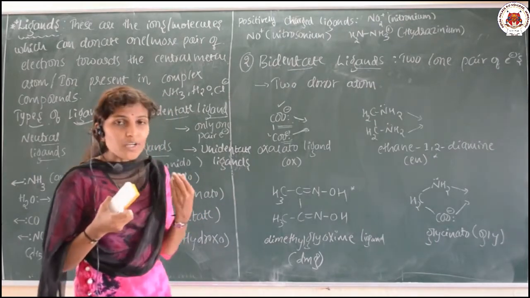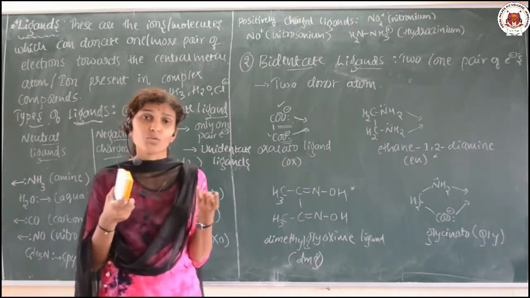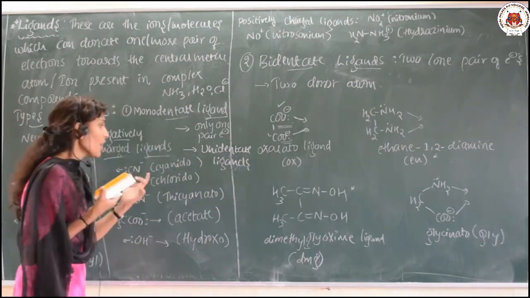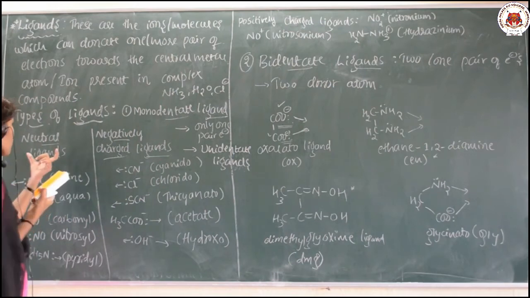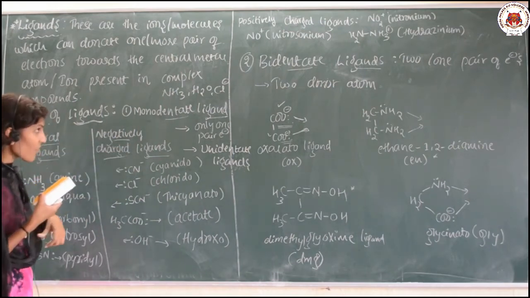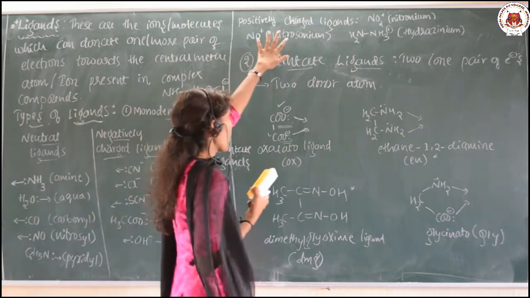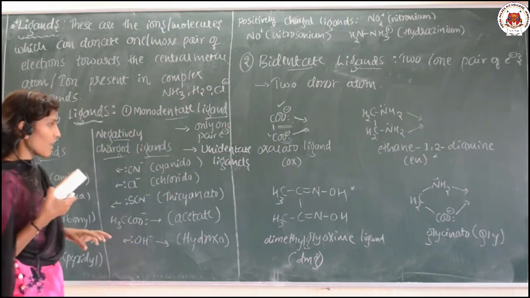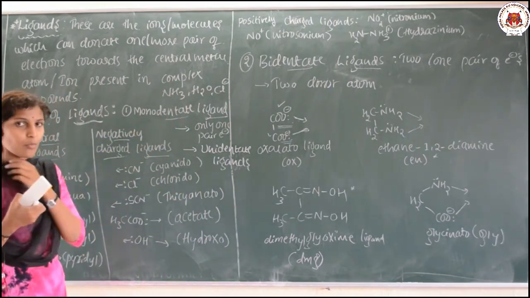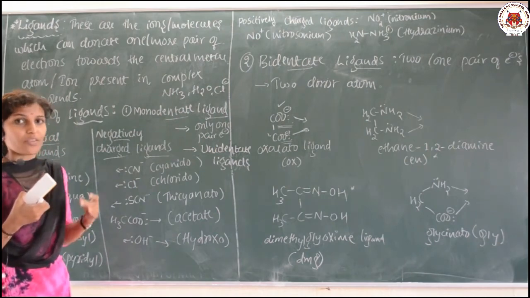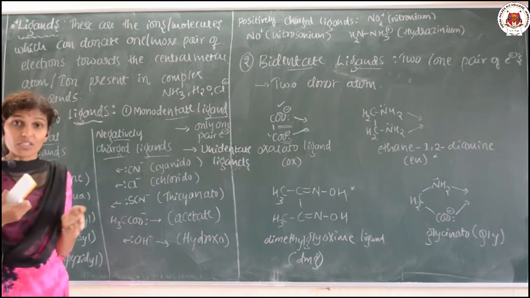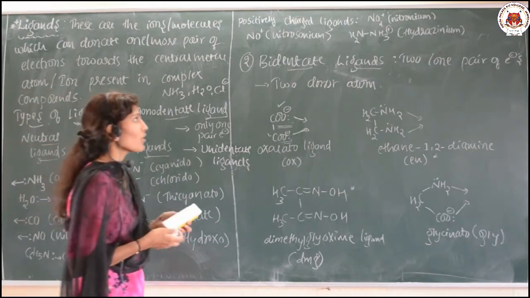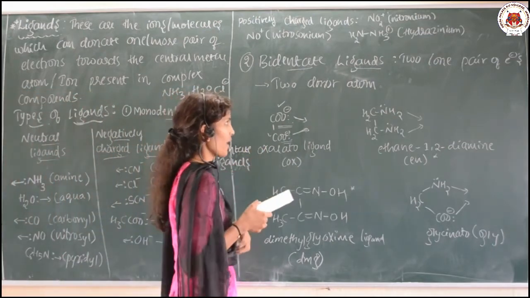And these monodentate ligands may be neutral, positively charged, or negatively charged. I have written examples for the neutral, negatively charged and positively charged ligands, and you may note them all. Clear? So let us go for the next one, that is bidentate ligand.